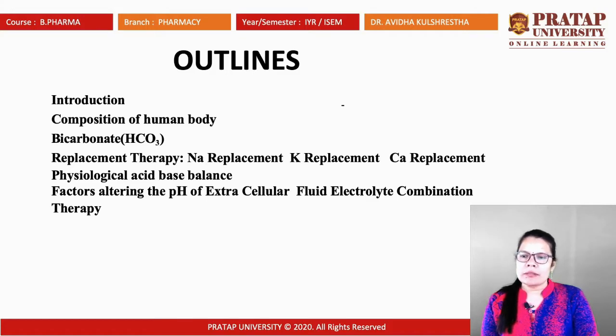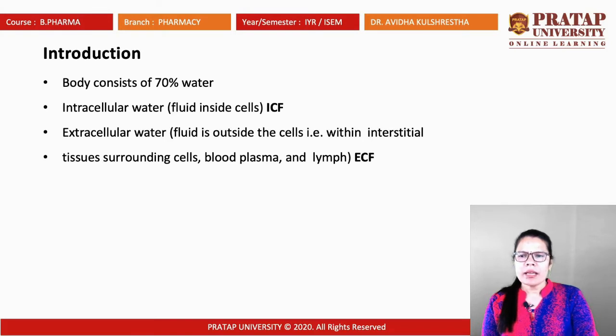So we'll begin from the introduction part. The body consists of about 70% water. Some is intracellular fluid, which is inside the cell, and extracellular water, which is outside the cell. So extracellular and intracellular are the body fluids which are available outside or inside the cells. Tissues surrounding cells, blood, plasma, lymph and ECF.